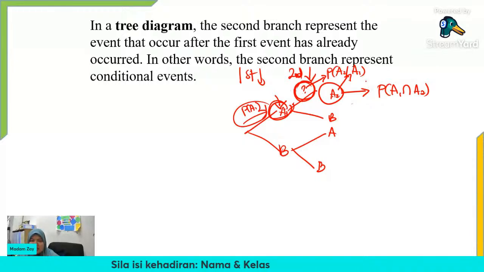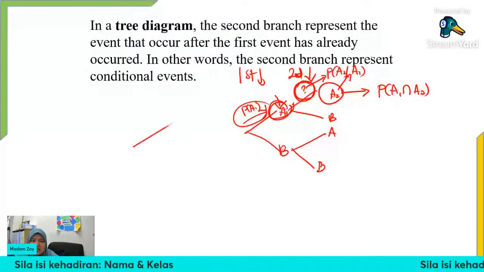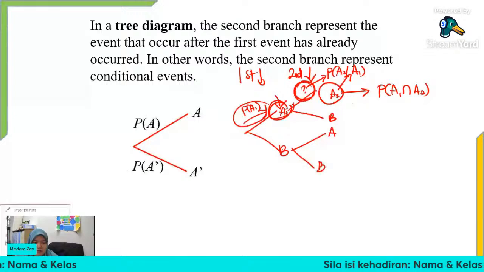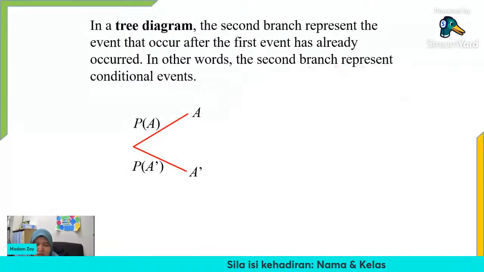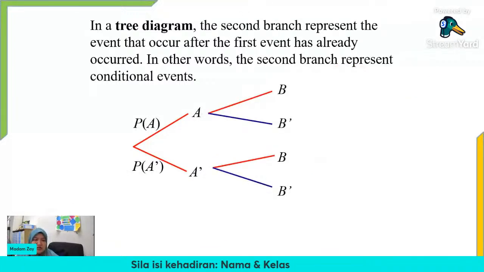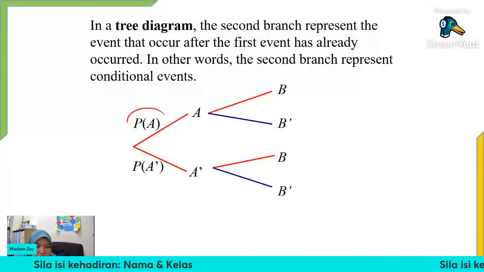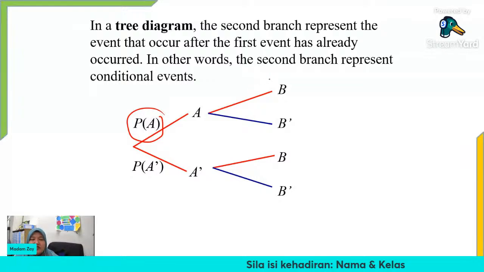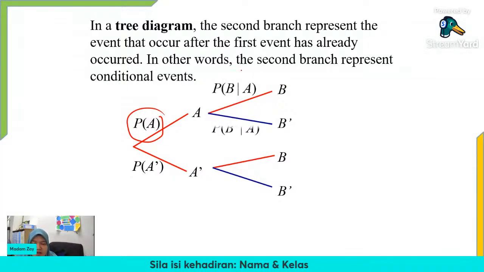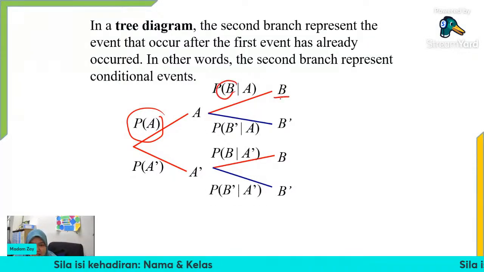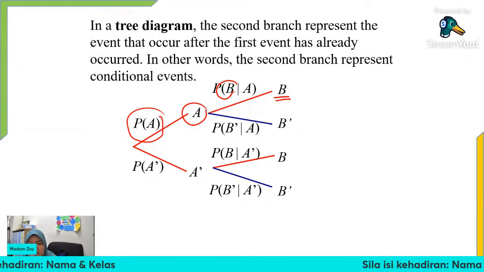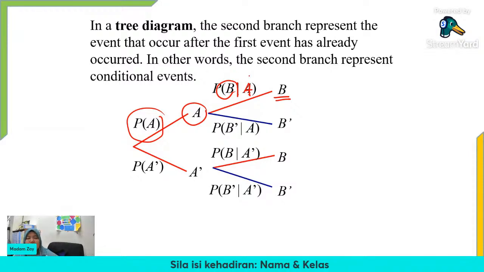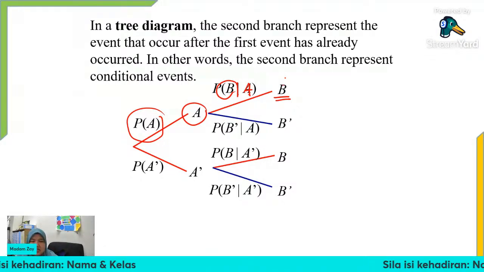So, what can we relate? Okay, let me erase all the ink. So we use A and B here. This is probability of A, directly the probability of A from one event. And after that, this event is actually probability of B, but it comes from the branch A. So A has happened, so this A is actually the condition for B to happen. So you must understand that.